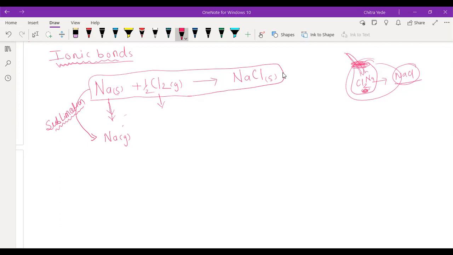Then chlorine, which is in molecular form, we have to convert chlorine gas from molecular form to atomic form. So we convert molecular form to atomic form, and now we have chlorine atoms. Okay, so this process where molecules are converted into atoms is called atomization.